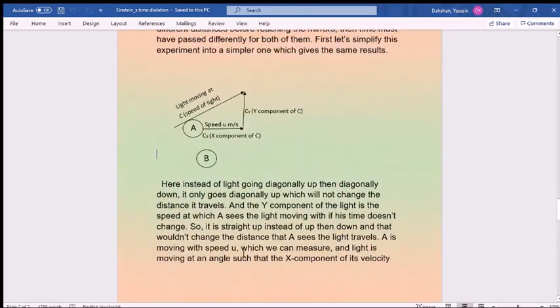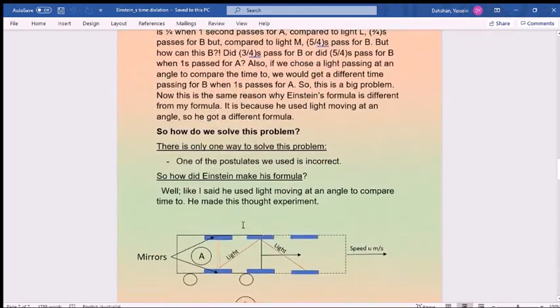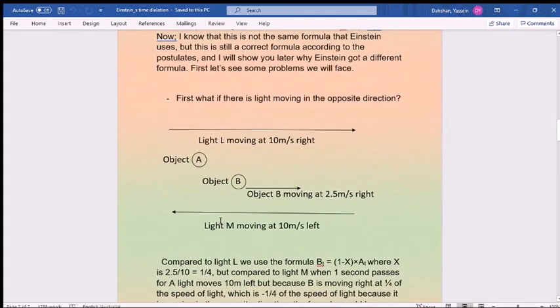So basically this means that time dilation cannot be true, because at different angles of light you would have different times passing for the moving object, because at different angles of light each object will see this different angle of light to be traveling differently.